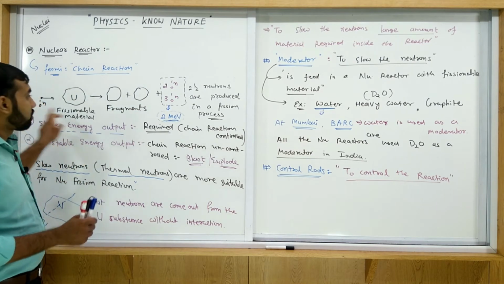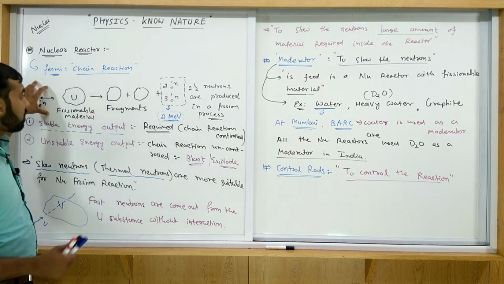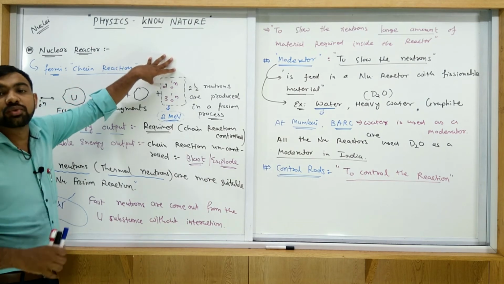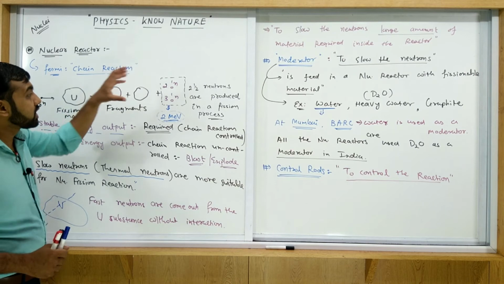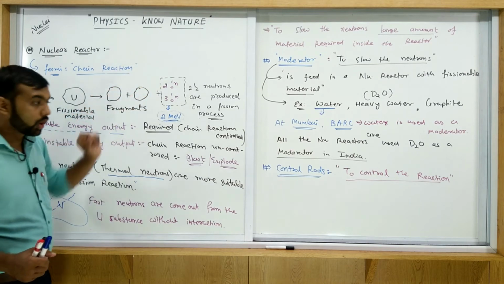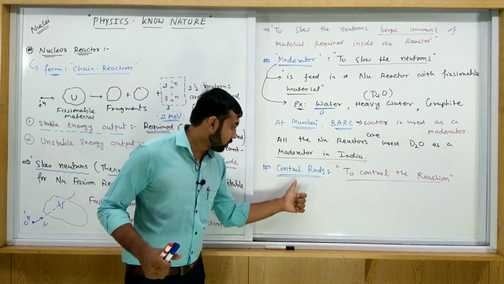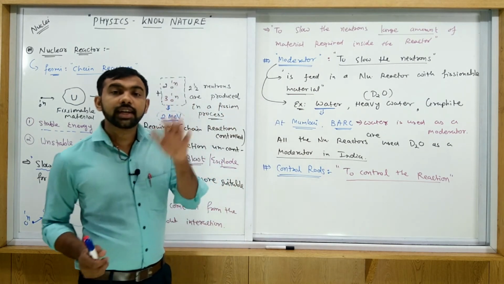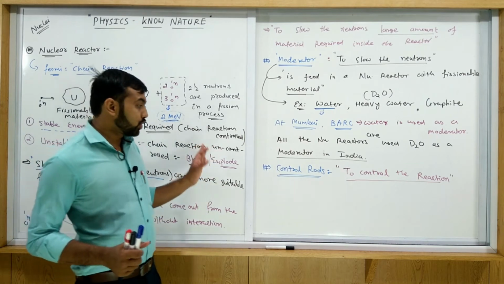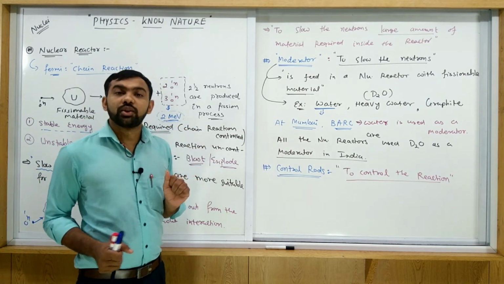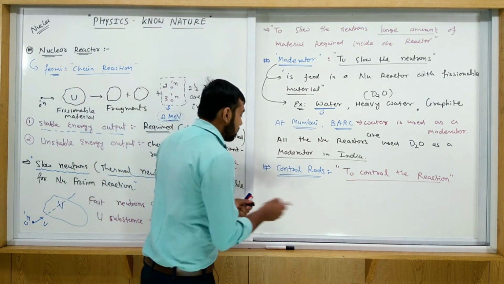If one neutron is bombarding, one is required. If 5 neutrons are bombarded, then at most 5 neutrons are required here. The remaining are useless for us, so we have to decrease the number of neutrons. So what is the role of the control rod? The control rod decreases the number of neutrons inside the nuclear reactor by absorbing neutrons.